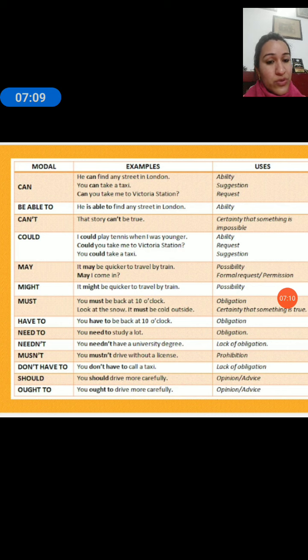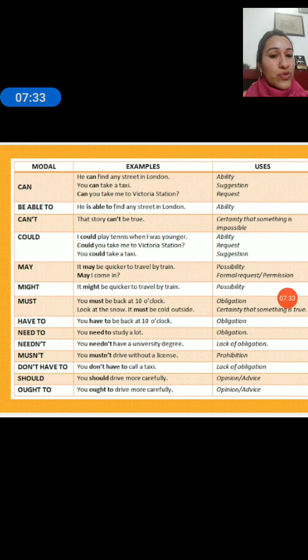You have to go to the school. Needn't is lack of obligation. You needn't bother yourself. Mustn't is prohibition. You mustn't waste your time. Don't have to is again lack of obligation. You don't have to call me up. Should is opinion and advice. Ought to is also opinion and advice.